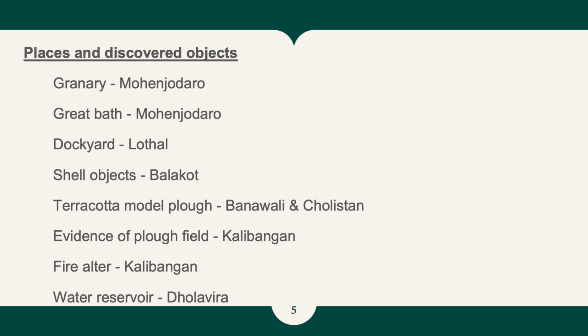Terracotta model of plough was found from Banwali or Cholistan. The evidence of ploughed field was found from Kalibangan. The fire altar is found in Kalibangan. As for the water reservoir, it is found in Dholavira.